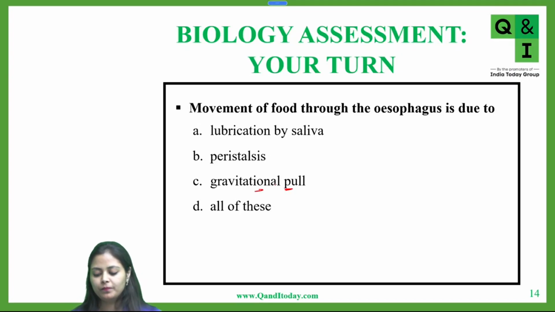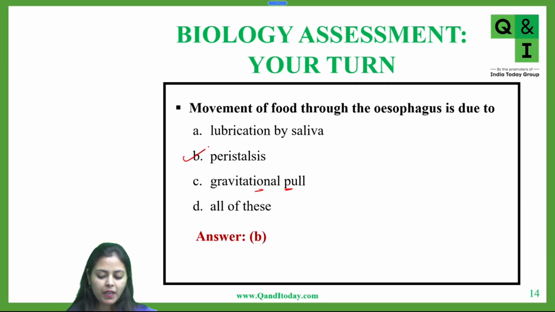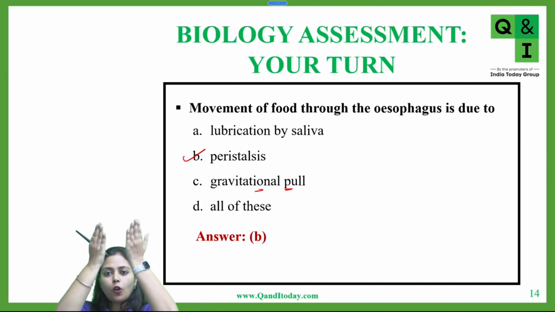Gravitational pull. See, the correct answer to this would be option B, peristalsis. See, lubrication by saliva is occurring, yes, and it will help the food to slip. But the main movement occurring in the esophagus, what is happening in the esophagus? In the esophagus, there are contractions.